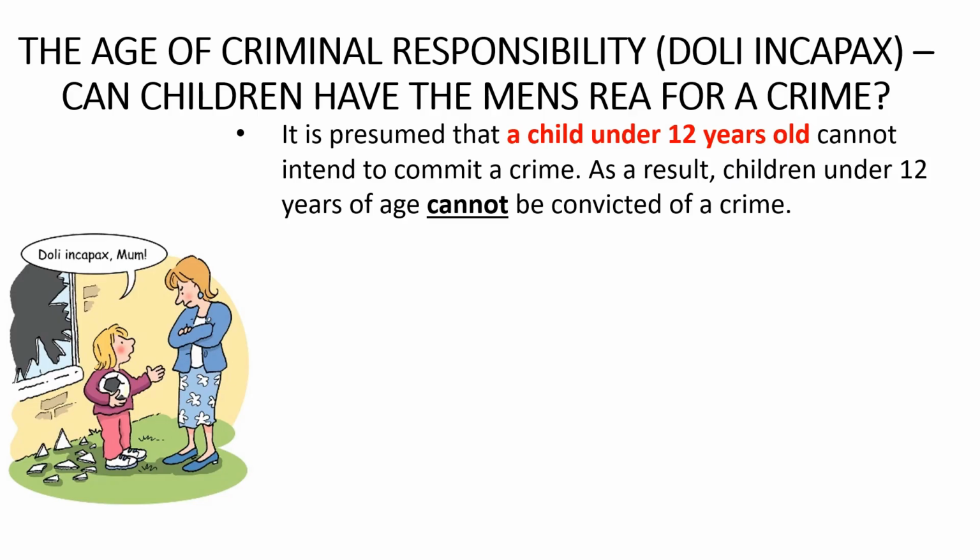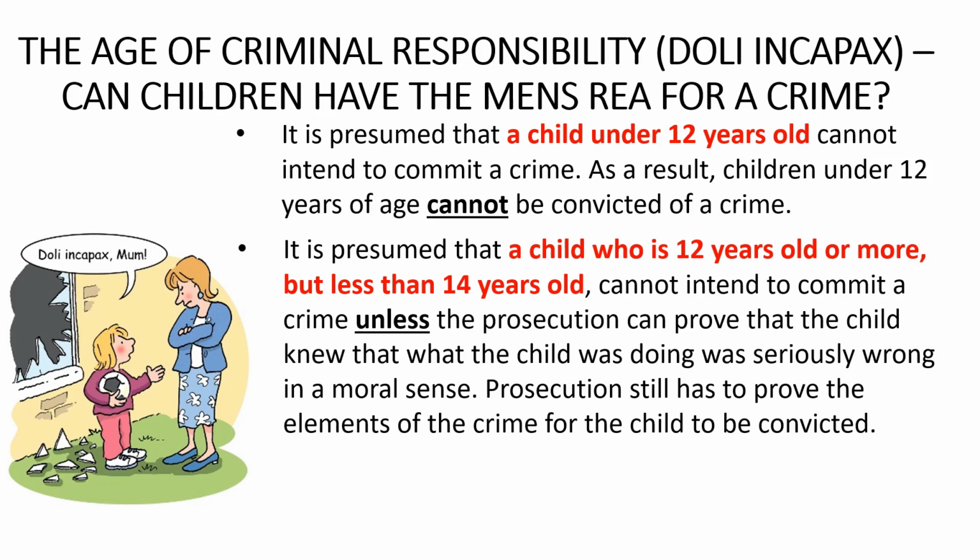The second part of the doli incapax principle is that a child between the ages of 12 and 14 years old is presumed not to intend to commit a crime, that is presumed not to have the mens rea or state of mind needed for a crime. However, in this case, the presumption is overturned if the prosecution can prove that the child knew that what the child was doing was seriously wrong in a moral sense.